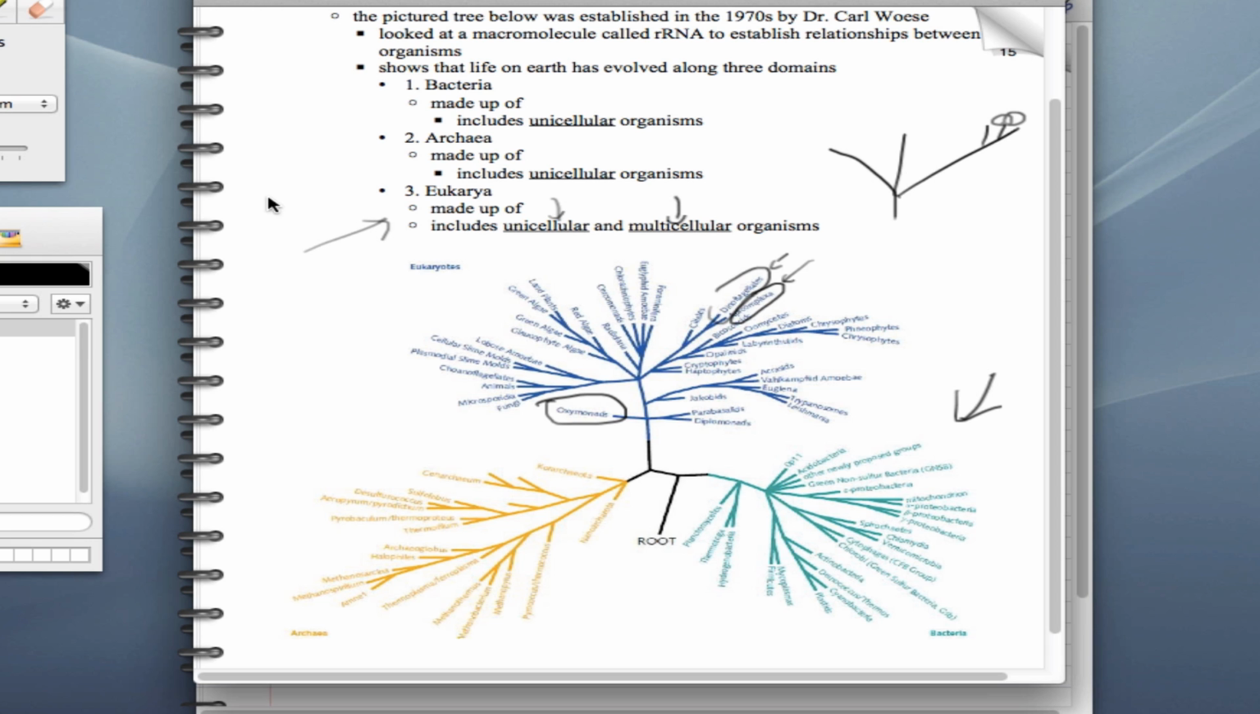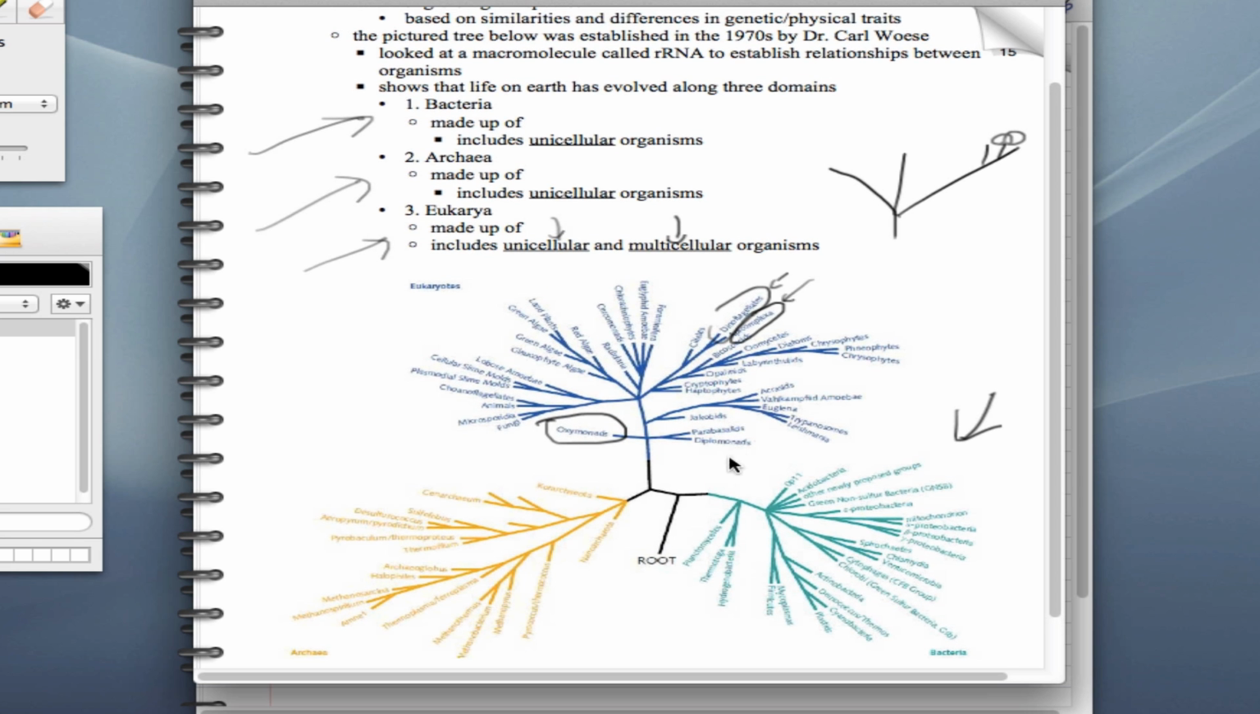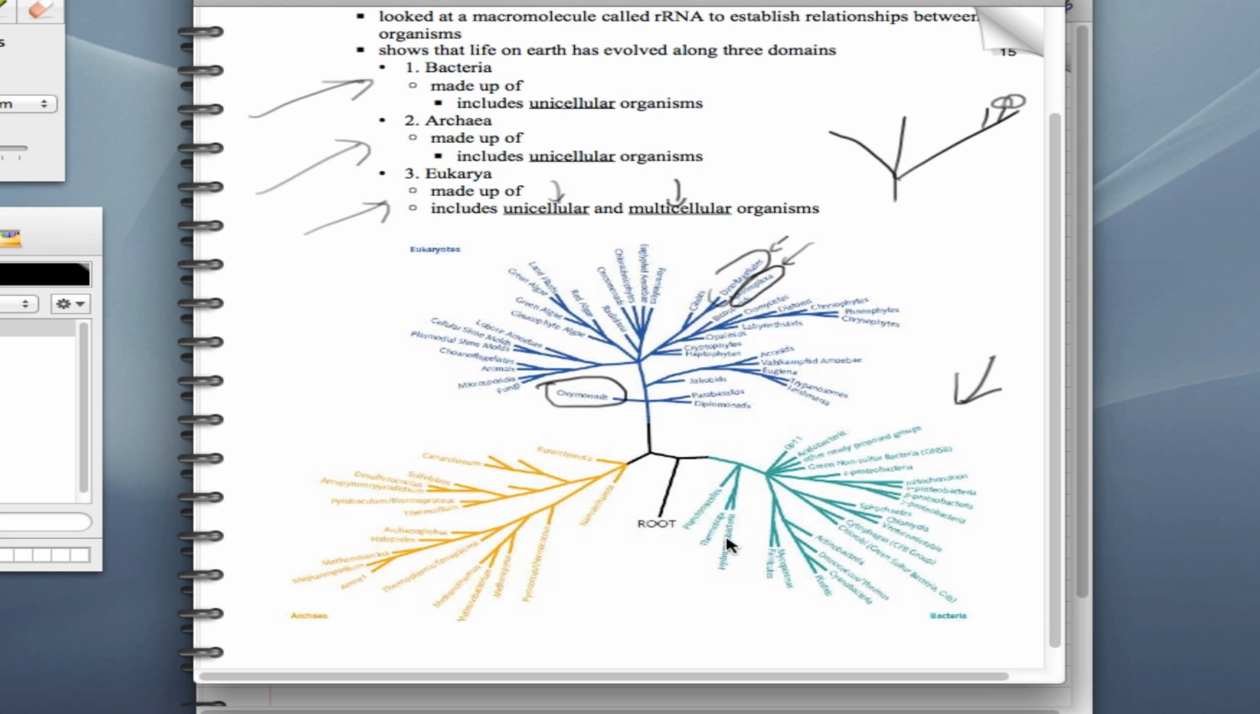And we're going to talk about the physical differences of these different domains in a future lecture. You'll also notice by looking at this that if we're to trace back the relationships far enough, we can see that there is one root living thing. All living things, if we trace them back far enough, have one common ancestor.